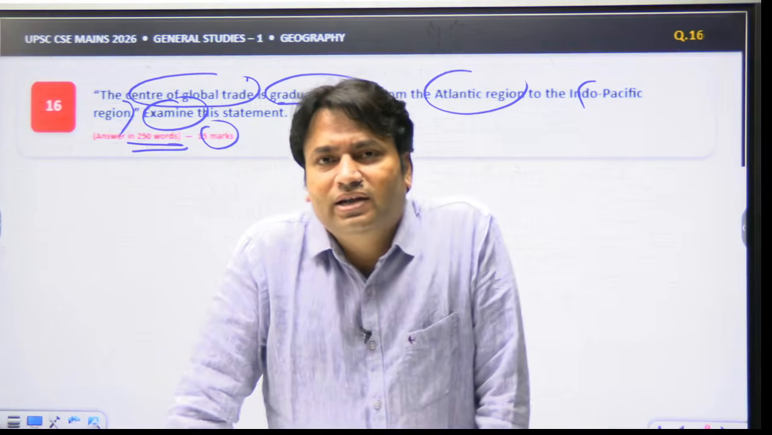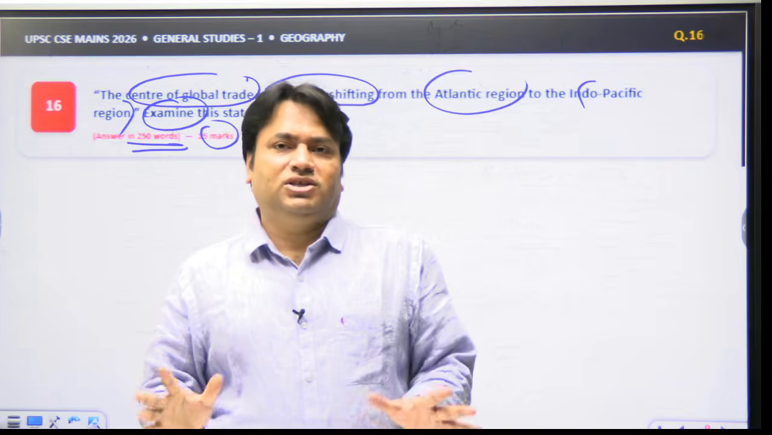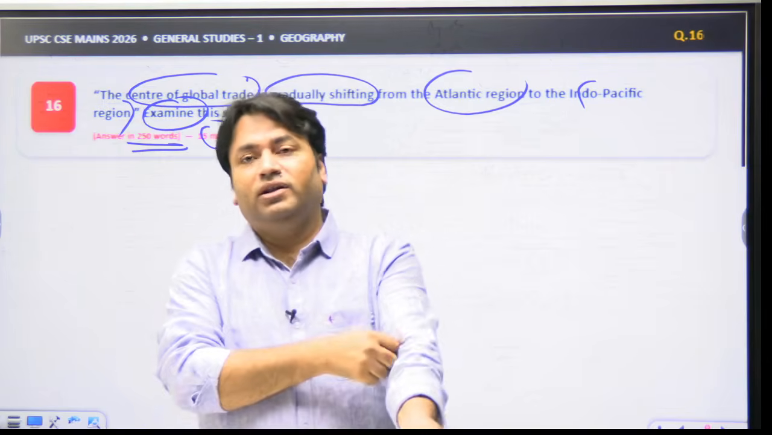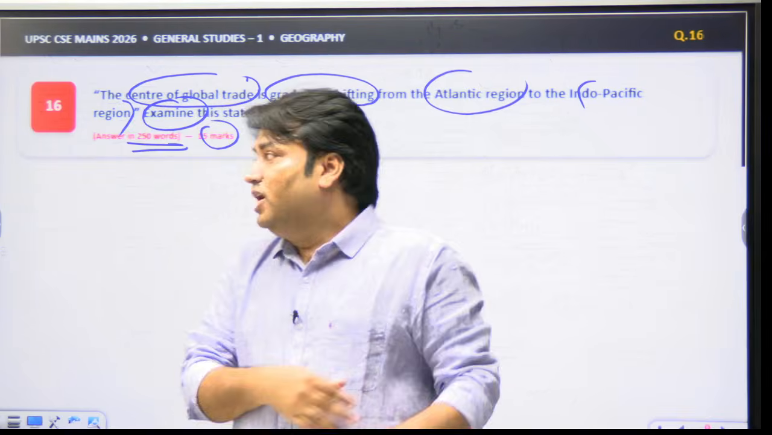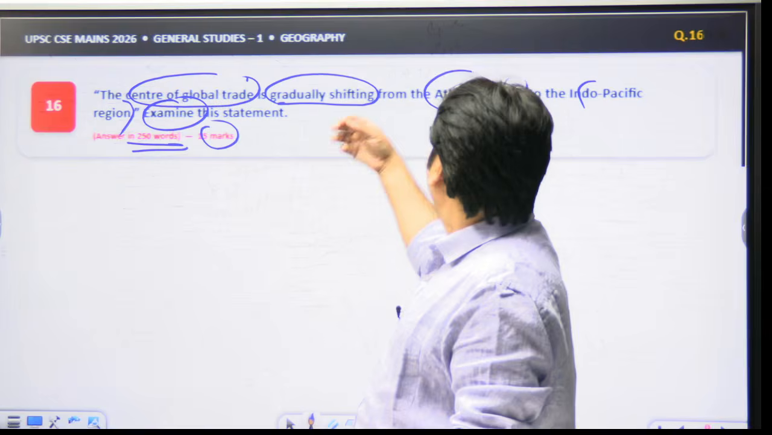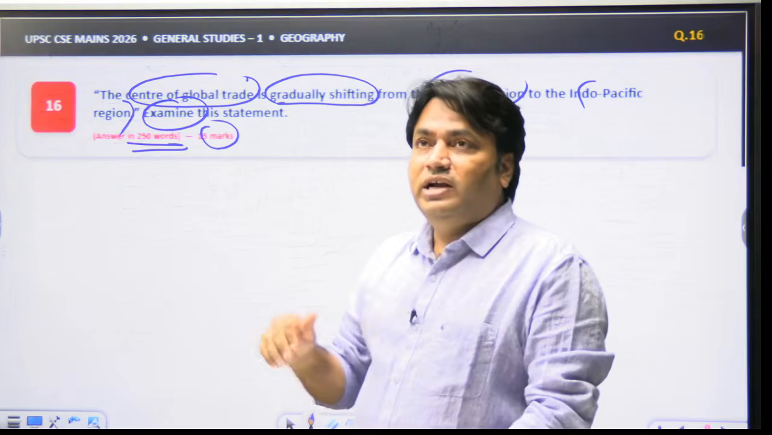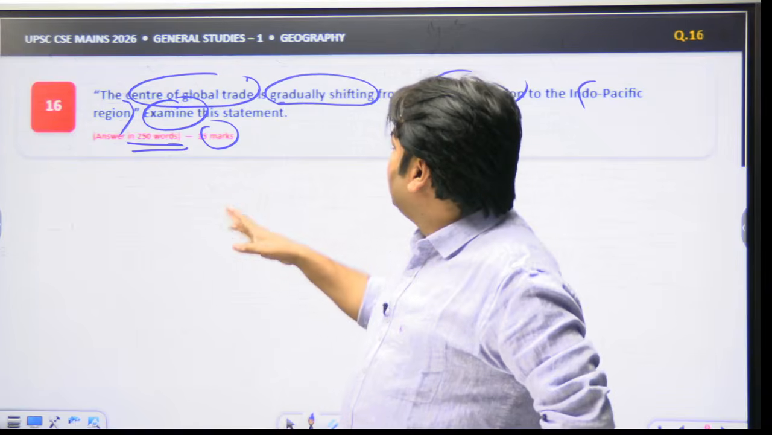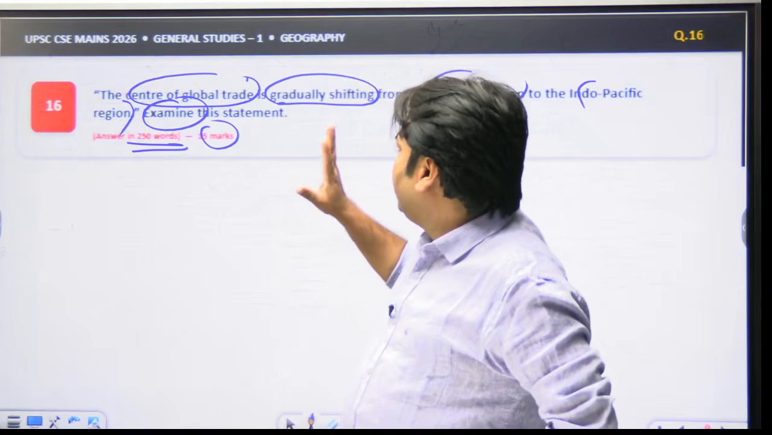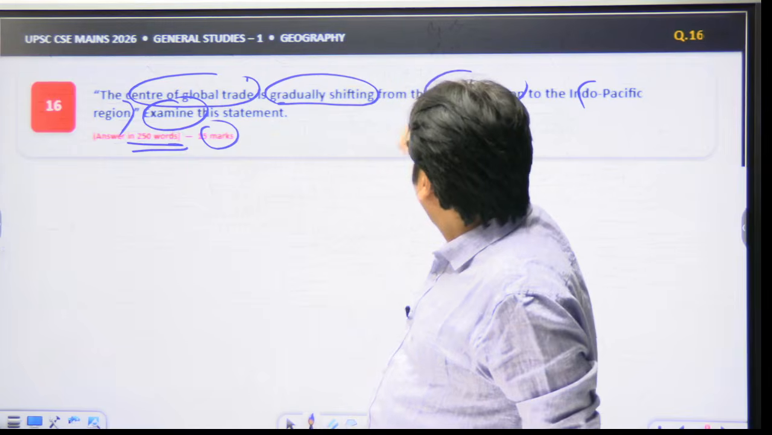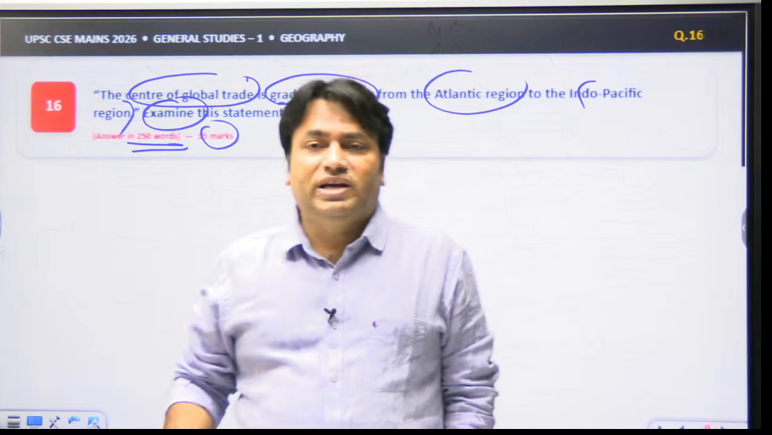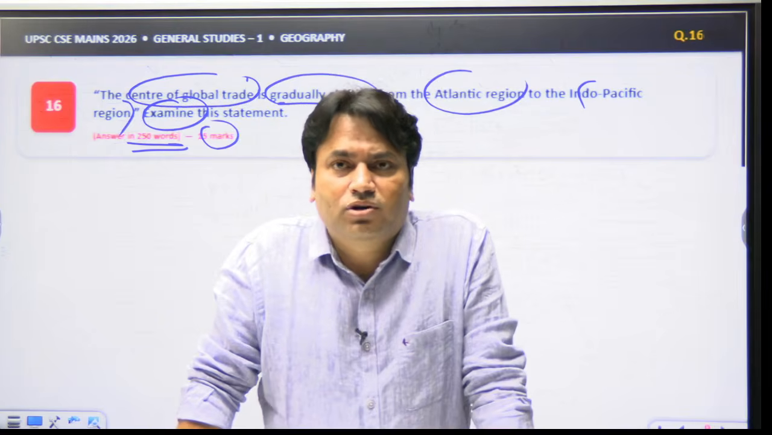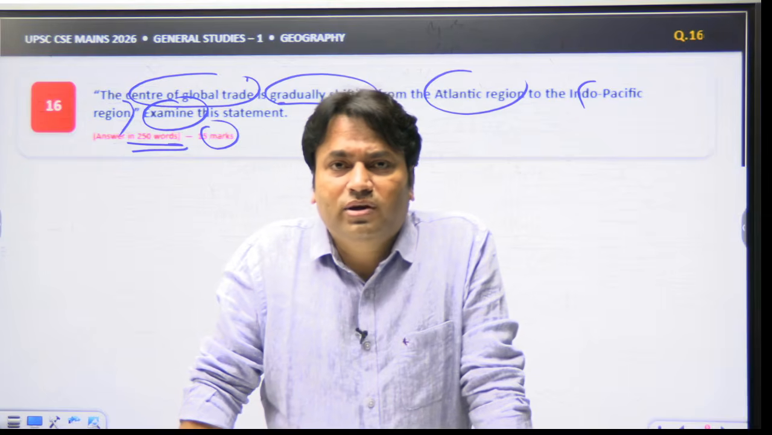Again, I am saying that examining means what? A balanced assessment. And you have to focus on keywords of the question when you are asked to examine. For example, gradually shifting from Atlantic region to Indo-Pacific. It means that it is not saying that in Atlantic region, the global trade has come to an end. It is saying that it is shifting from Atlantic region to the Indo-Pacific region. So obviously there will be some facts and data also in support of this statement. So we also have to write that.